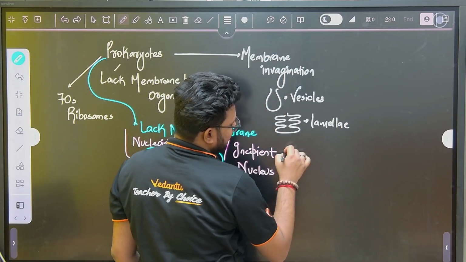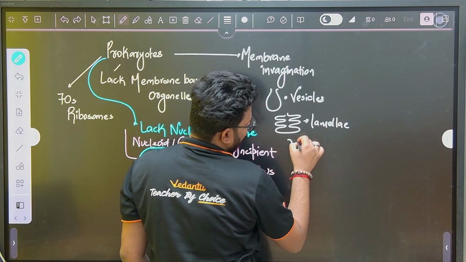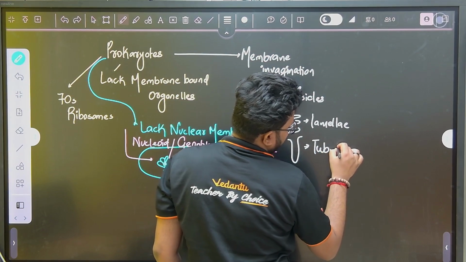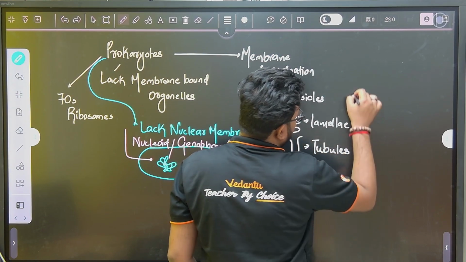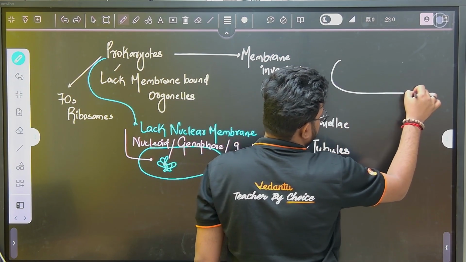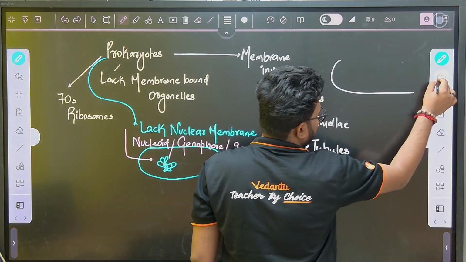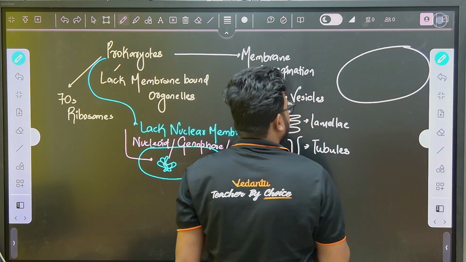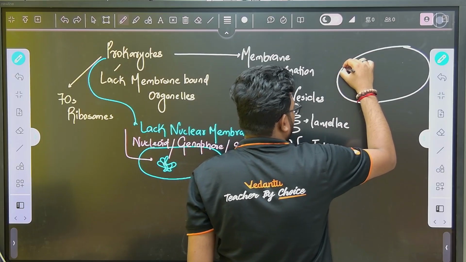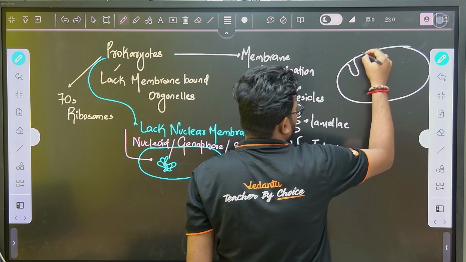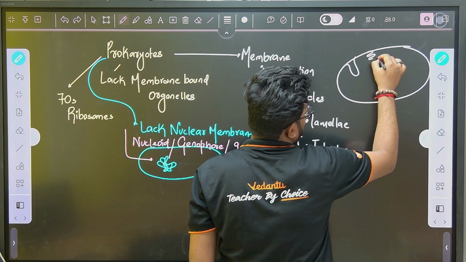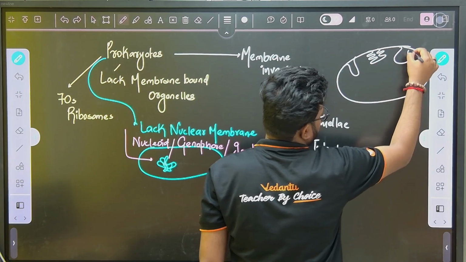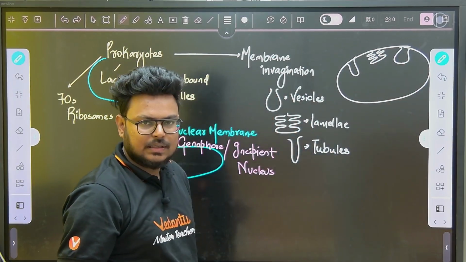It can be in terms of some tube-like structures, called tubules. So what I am trying to say is that if this is our bacterial cell, there is a possibility that the membrane will form invagination either in the form of tubes, lamellae, or vesicles.